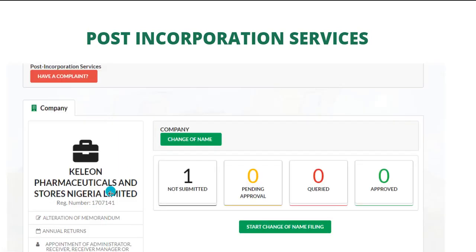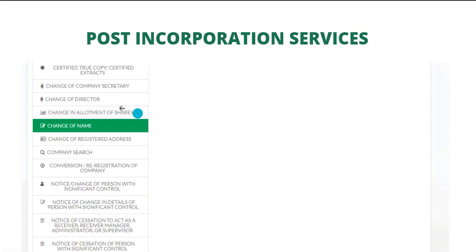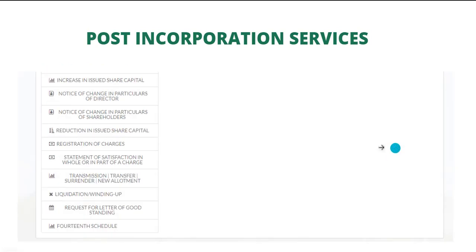You can do annual returns, alteration of memorandum, appointment of administrator, receiver, change of allotment of shares, change of director, change of company secretary, change of registered address, company search, notice of change of person with significant control, notice of change in details of person with significant control, notice of cessation, letter of good standing, liquidation, winding up, transmission, transfer, statement of satisfaction, registration of charges, notice of change in particulars of shareholders, notice of change in particulars of director, increase in issued share capital.